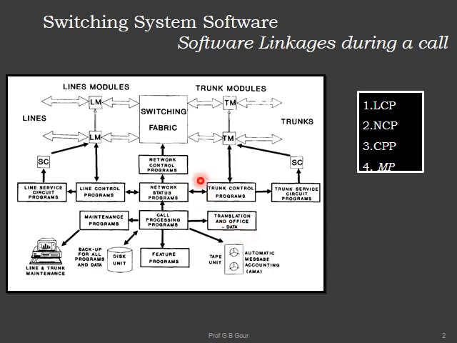Once the call is established, EMA has already started, and if one of them stops talking, it will be known by the signal that CPP has sent. Then the call is terminated by removing those two switches in the switching fabric with the help of ICs and LMs or TMs.